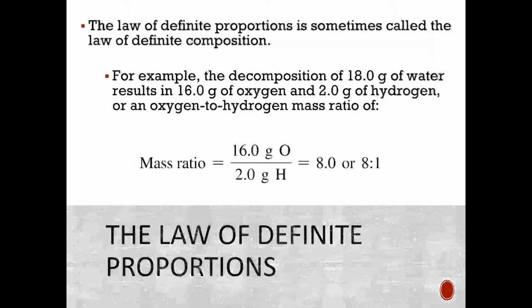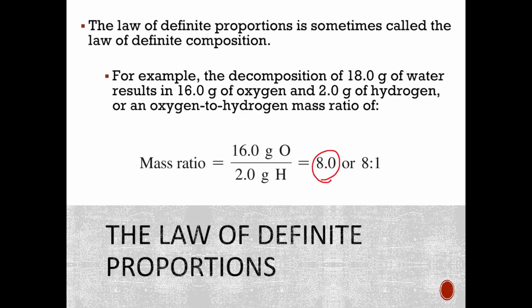So the law of definite proportions, sometimes you'll hear it called the law of definite composition. Those are the same things. But so here you go. In water, right, 18 grams of water, we always have 16 grams of oxygen and 2 grams of hydrogen. So we have an oxygen to hydrogen mass ratio of 8.0 or 8 to 1, right?